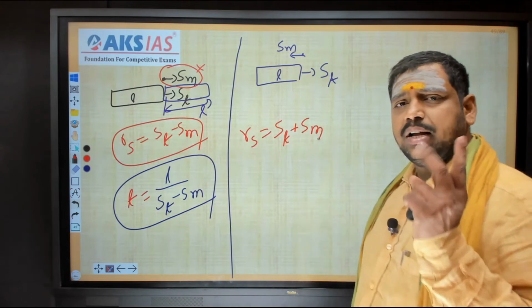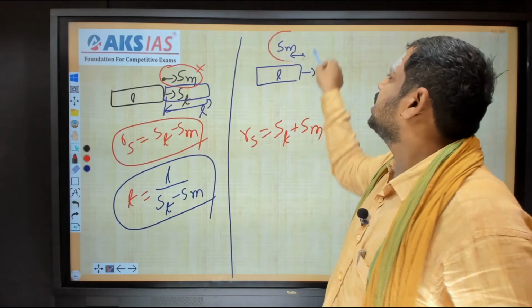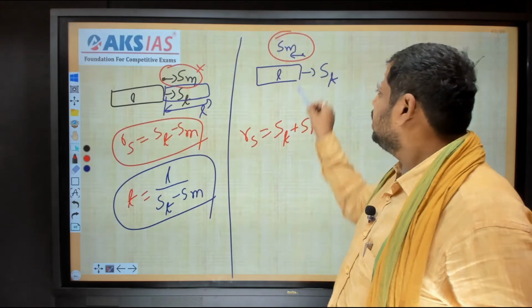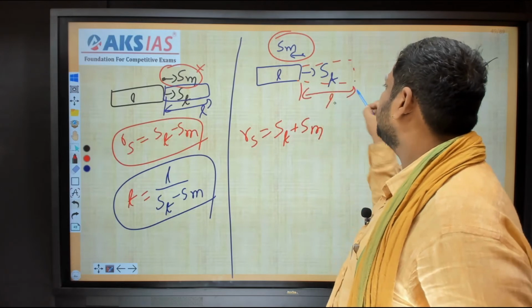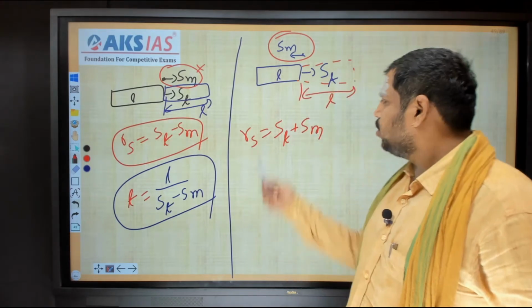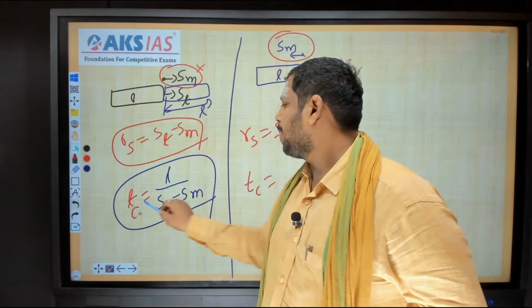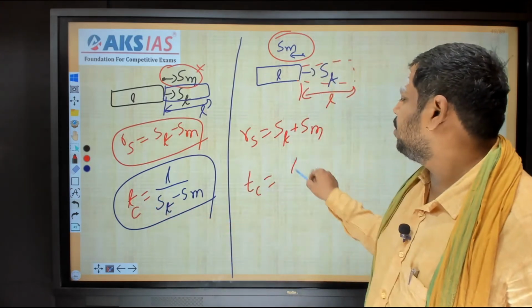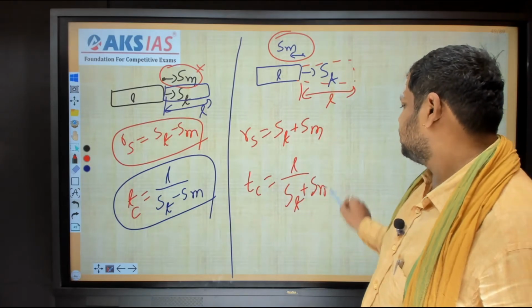Second point: anyhow two objects are moving, so I keep one object at rest. I am keeping him at rest. Then crossing means the train has to come like this. That means the distance traveled is the length of the train. I know the speed and I know the distance traveled, so the time taken to cross is L by ST plus SM. This is the point we should notice.